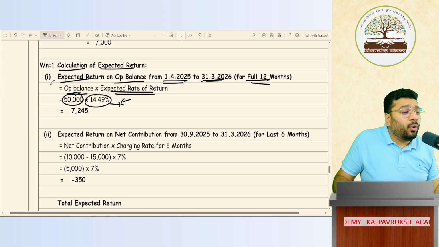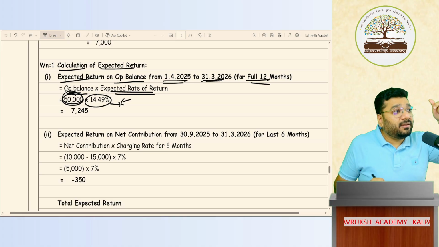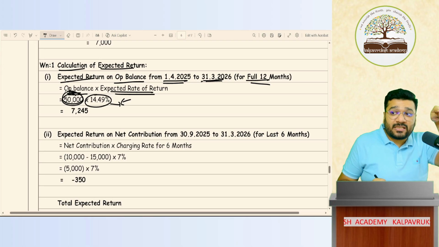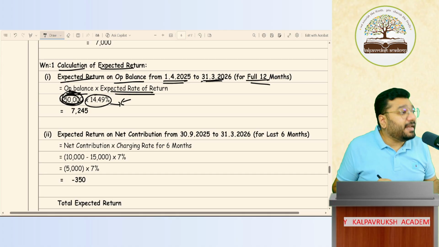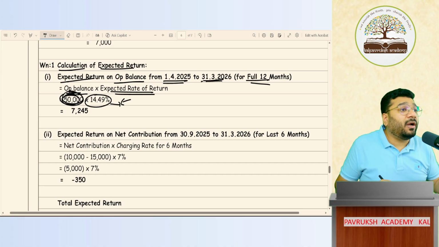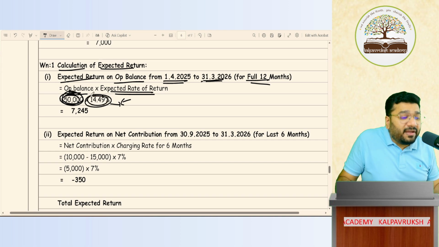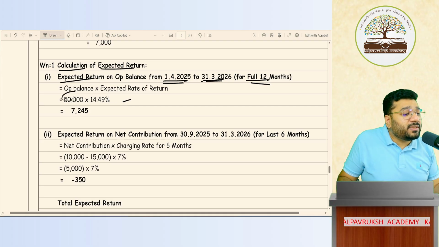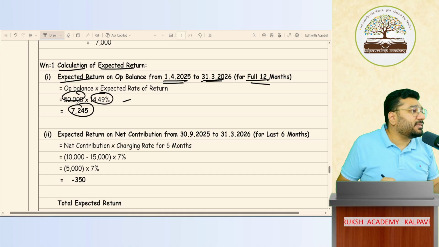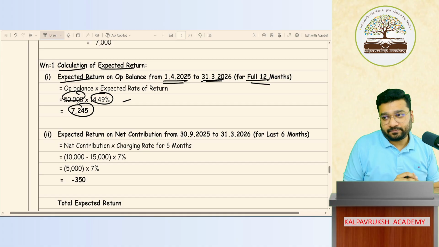No. So in total, this 50,000 rupees is earning income every month. If every month's interest or income is reinvested, that is called monthly compounding. If this 50,000 fetches quarterly income and that quarterly income is reinvested, that is called quarterly compounding. It can be any type of compounding. All the compounding is done and given as this rate, 14.49%. Got it? Upon 50,000 into 14.49, 7,245 is the income on the opening balance with the compounding effect. Okay?